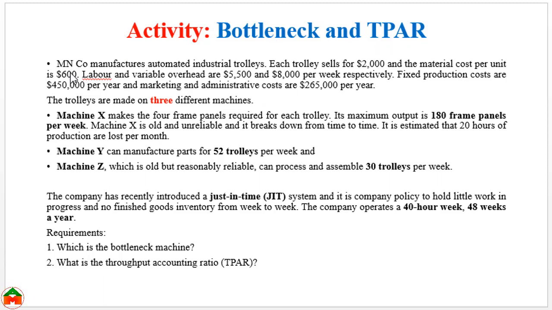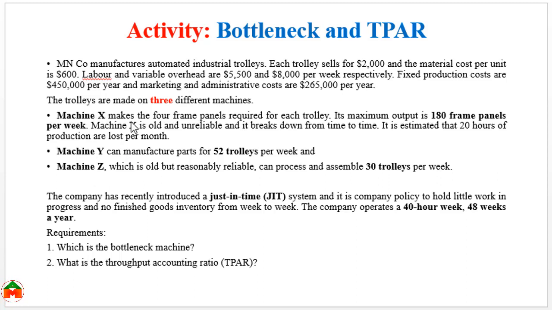We can see MN company manufactures automated industrial trolleys. Each trolley sells for $2,000 and the material cost per unit is $600. Labor and variable overhead are $5,500 and $8,000 per week respectively. Fixed production costs are $450,000 per year and marketing and administrative costs are $265,000 per year. The trolleys are made on 3 different machines, machine X, Y and Z.